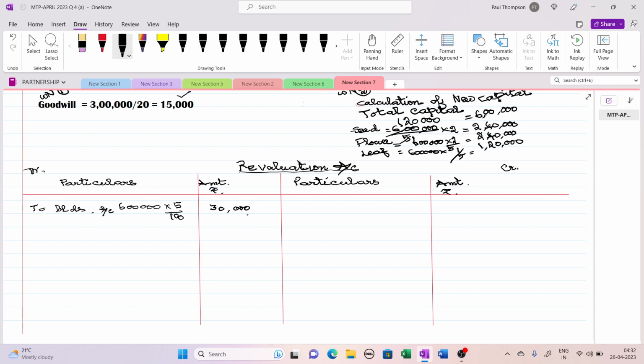Next one, machinery by 20%, to machinery account 3,90,000 into 20 by 100. If you take these, that is 3 zeros,